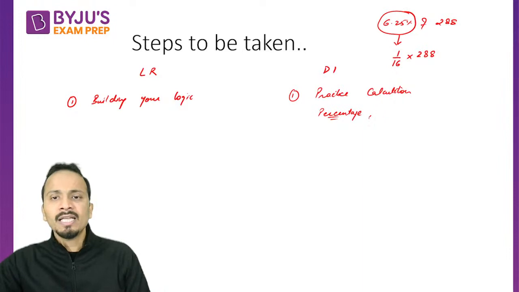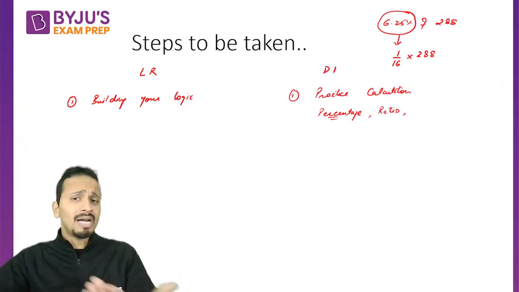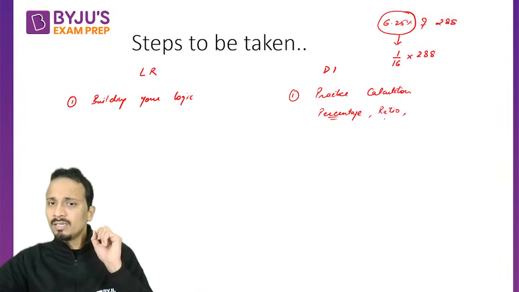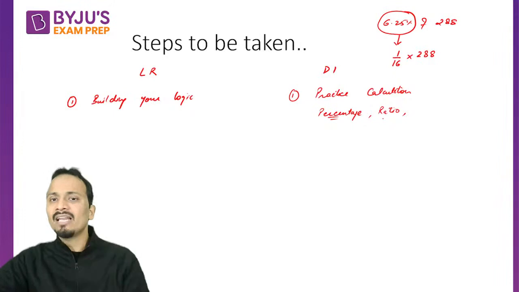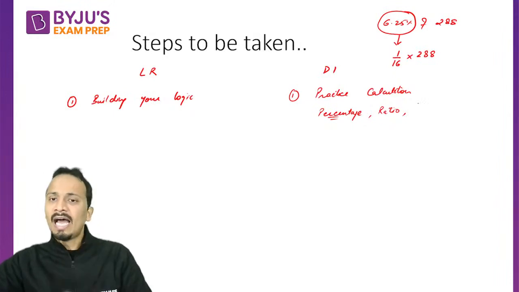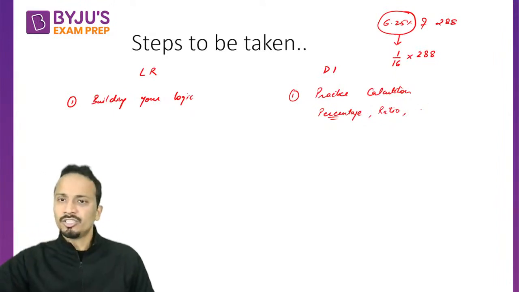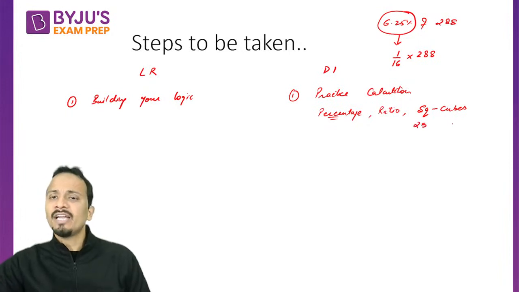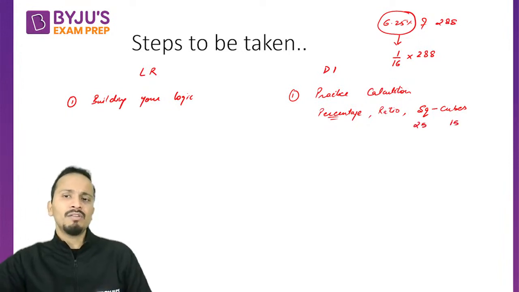All right, other than percentages, you must work on ratios. In quant you will find these chapters, percentages and ratios. Attend those classes properly, practice all the calculations, okay, and then work on these calculations. Other than that, you must remember your squares and cubes. Okay, squares at least up till 25 and cubes at least up till 15.